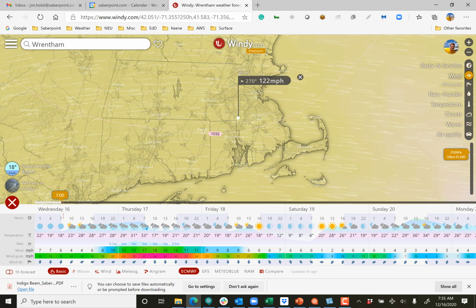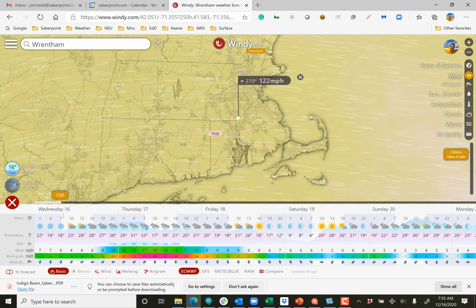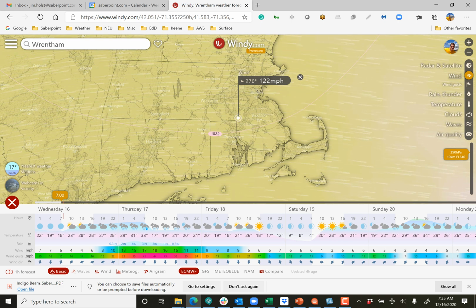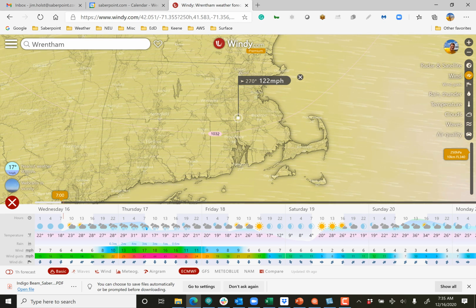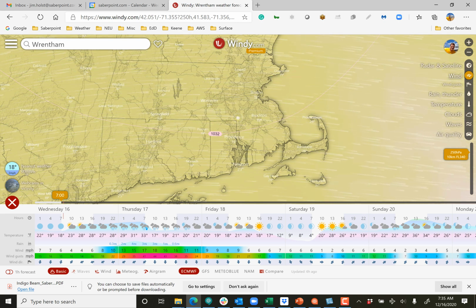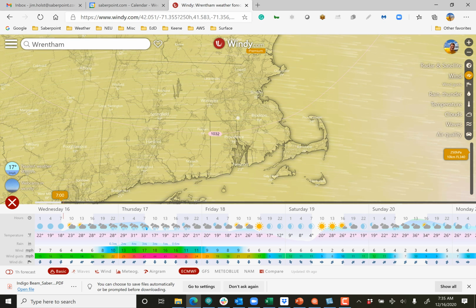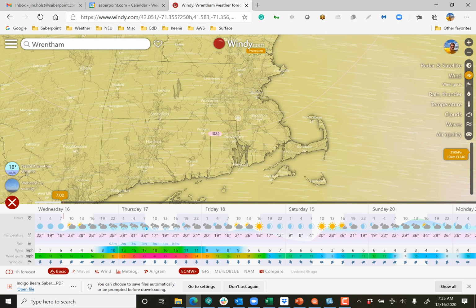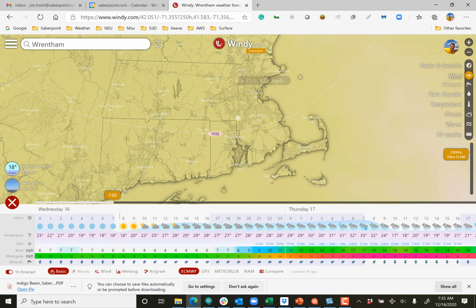While you're looking at this, you're like, geez, what is this really telling me? Well, this map right here is talking about the wind, but we'll get into something a little bit more in depth here in a second. At the bottom of the screen, you'll see that you have the forecast that comes up here. And if you have the premium edition, for instance, you can click on this button in the bottom left-hand side, and it will give you hour by hour. So if you want to know where the precipitation is going to start by hour, this will tell you that hour by hour with this little slider right here.